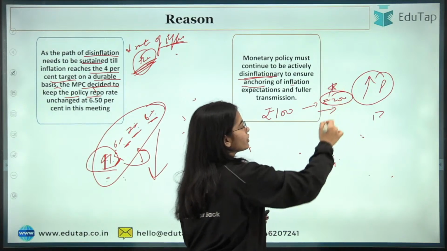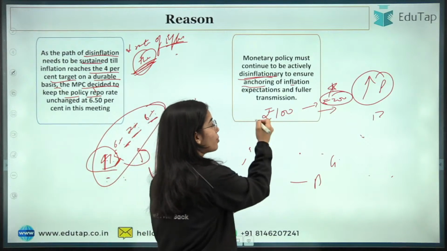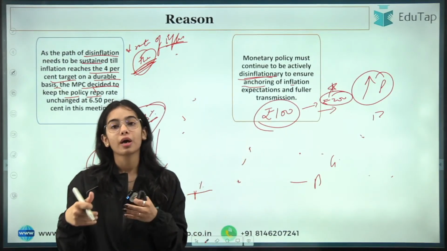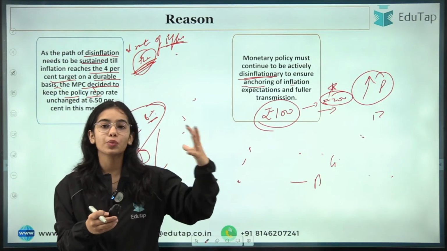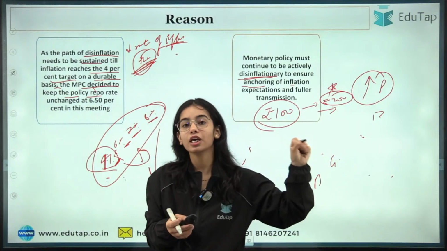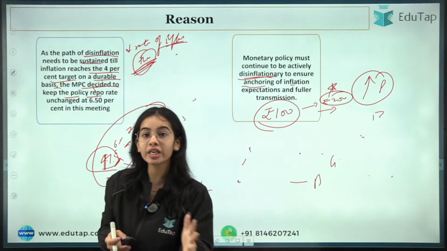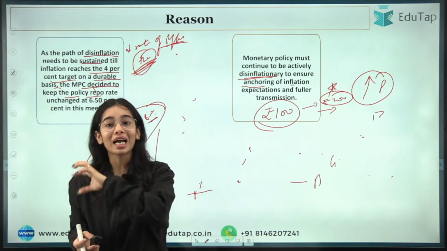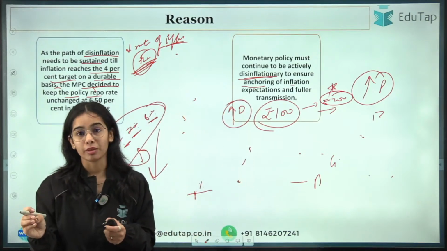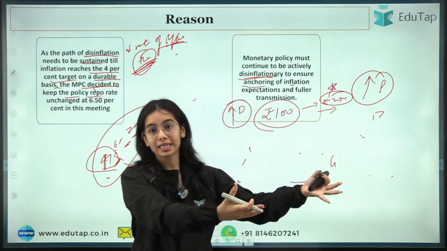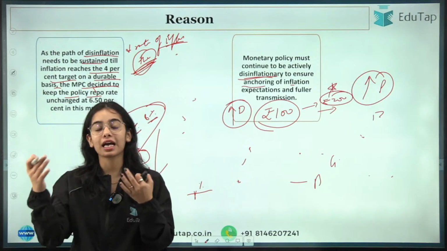In the next month the prices of electronic goods are going to rise, so you will not wait for the next month; you will start buying more of the electronics products, or more of the products, right now so that you can store them. Like it happened with rice or wheat, that in the US they had a rice scarcity, or they were expecting that the price of rice was going to increase, so they started hoarding rice in their houses. So that kind of thing can happen, and suddenly the demand in the economy can increase very high, because you are expecting that in the future the prices can rise, so you will start demanding more of the products right now, okay? You will start demanding rice and wheat right now.